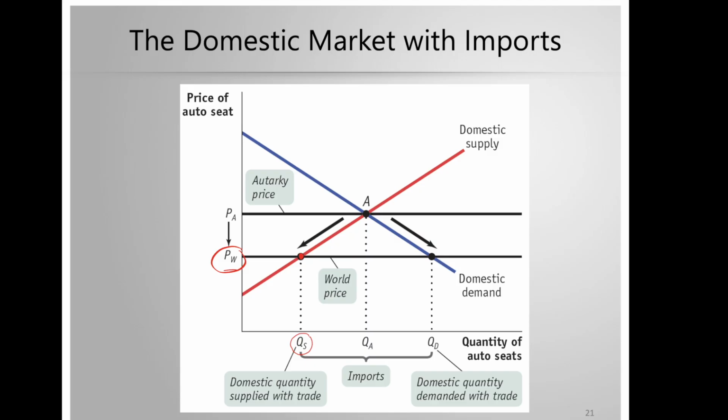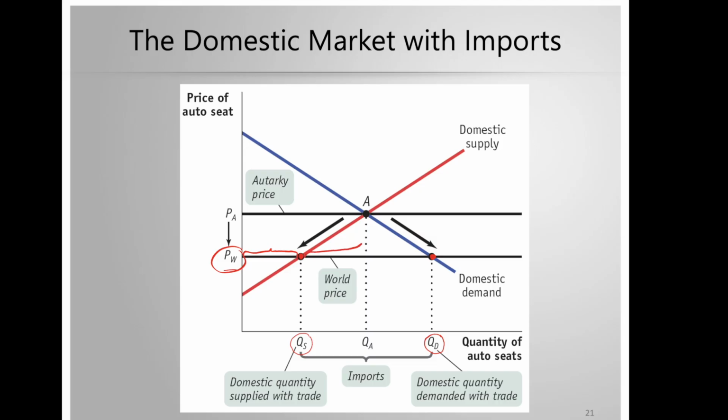But at the same time, if we go to the intersection of the price and the domestic demand, which is right here, we'll see that the domestic demand is higher because at this lower price, consumers want more of the product. This part here is how much of this product is supplied domestically at this new world price.